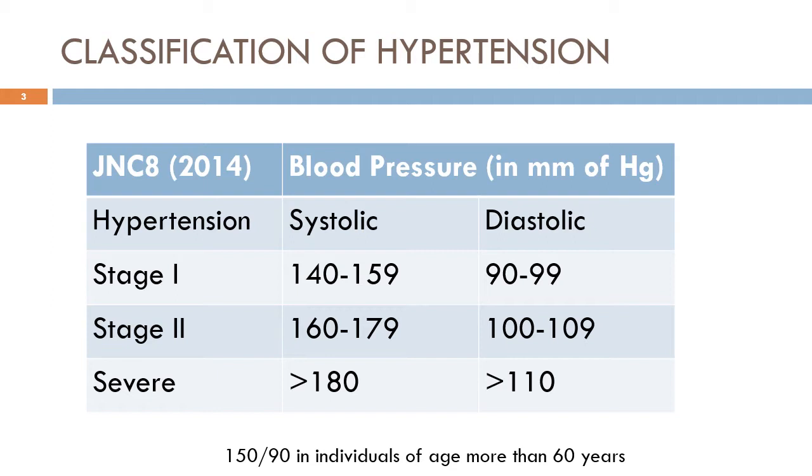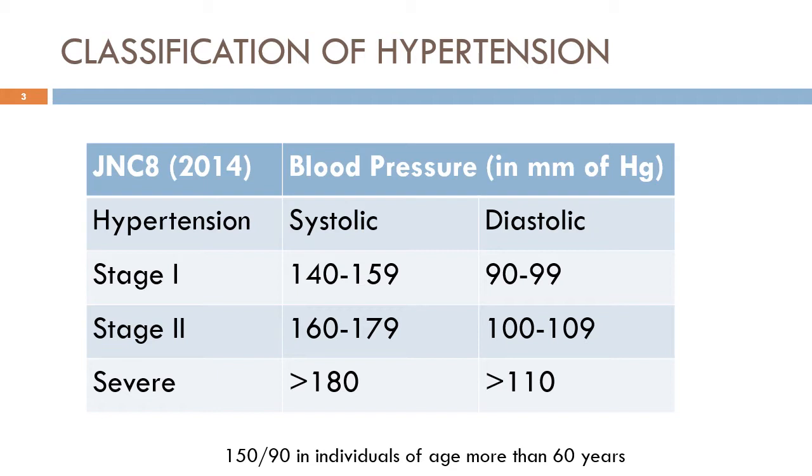So, according to various guidelines, hypertension is defined as elevated systolic pressure of more than 140 and diastolic pressure of more than 90. In individuals of age more than 60 years, this limit is extended towards 150 in systolic and 90 in diastolic.